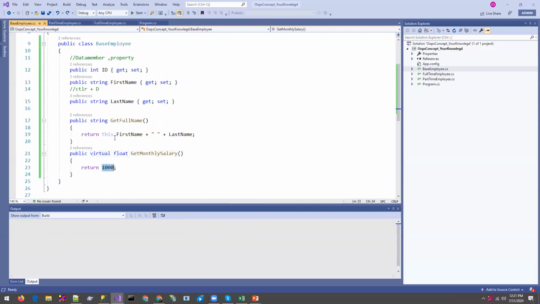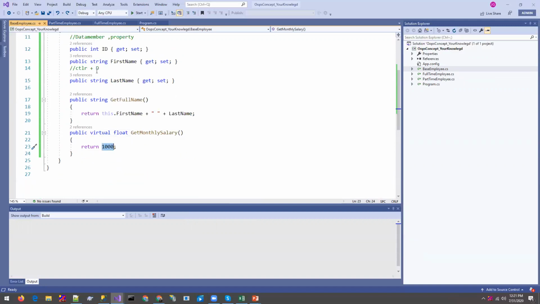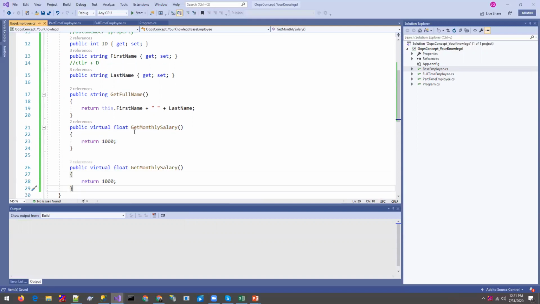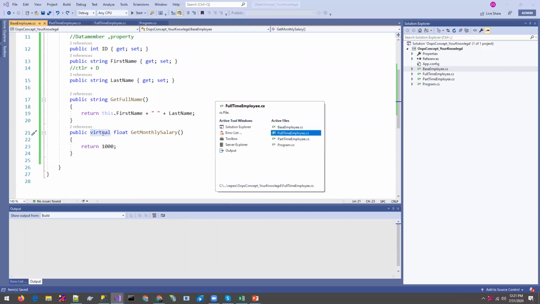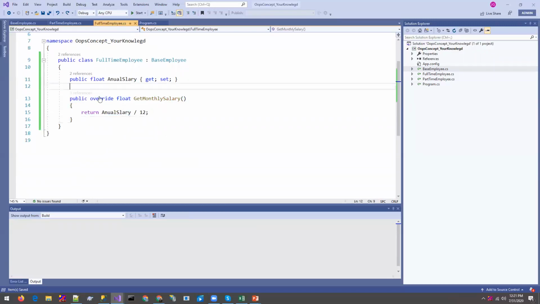You can get the salary of both full-time and part-time from here, but you can't manage it from here because the full-time has a different method and the part-time has a different one. So if you want to get that, you have to write two methods over here: get full-time employee salary and get part-time employee salary. But you don't need to do this. We can use only this virtual keyword over here, so you can override that method. The override keyword is for overriding the method of the base class.